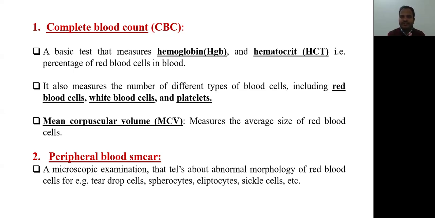So each and every patient of anemia with CBC having low hemoglobin should undergo peripheral blood smear to see if there is any morphologic abnormality in red blood cells. So first CBC, second is PBS, peripheral blood smear.